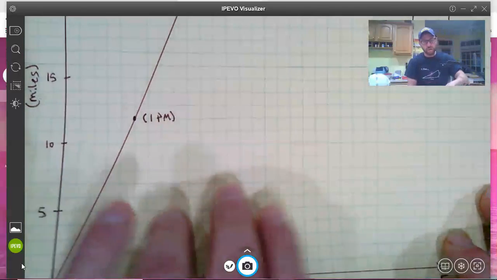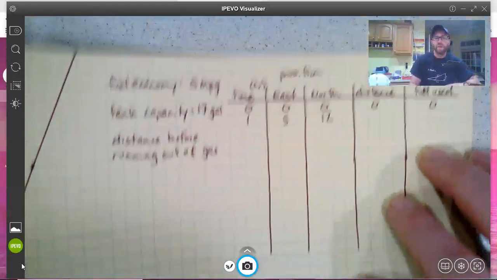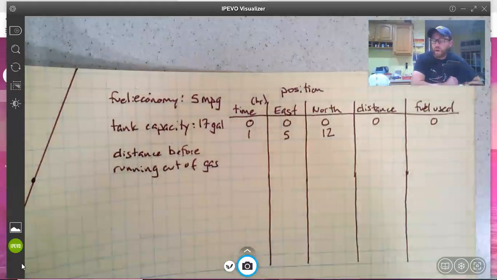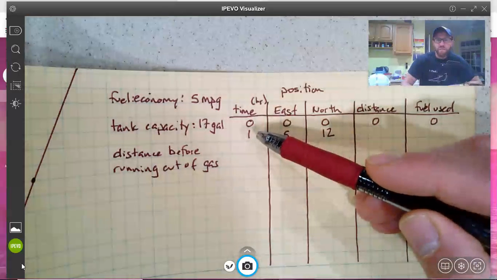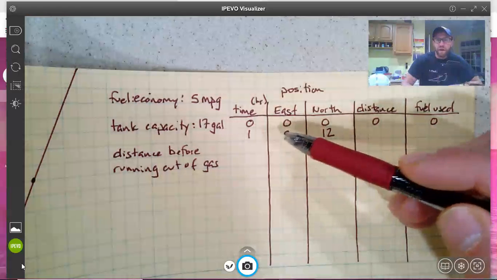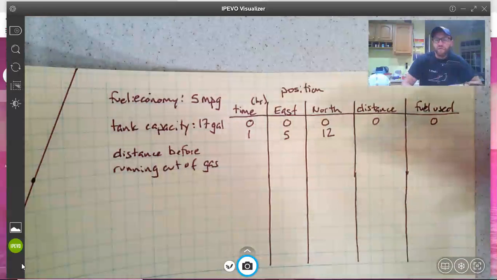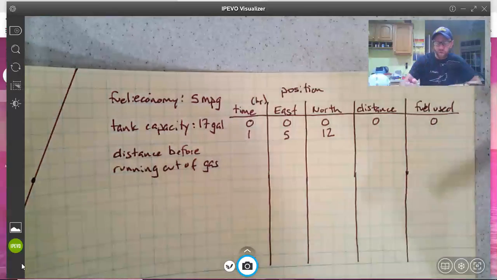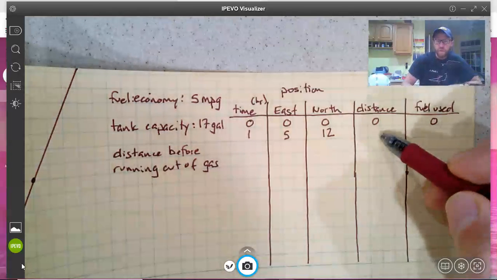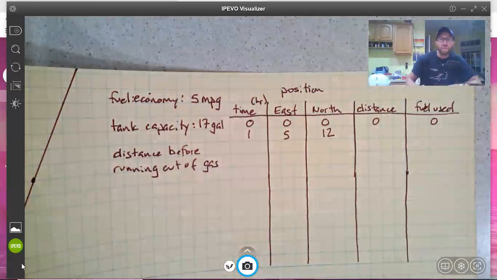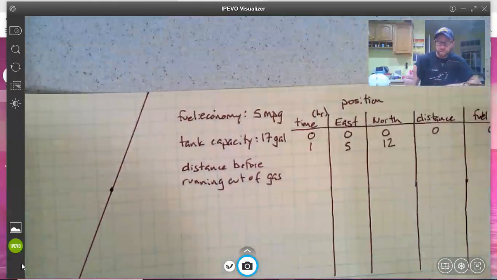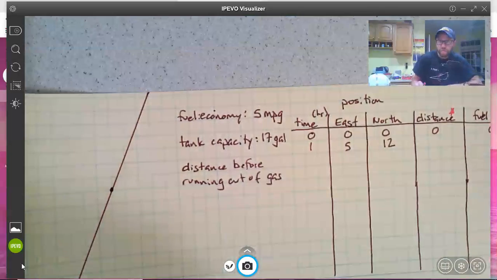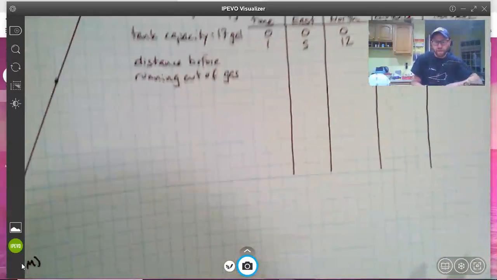So we're actually going to look mostly in a table here, and this is another parametric equation sort of problem. We've got our time, t, measured in hours. We've got east and north positions, which are kind of our x and y coordinates. We have our total distance, and for something later on we have fuel used. So let's calculate its distance, and that's just a Pythagorean theorem problem. So I'm going to go down here for a little star. All right, star, we've got Pythagorean theorem calculation.